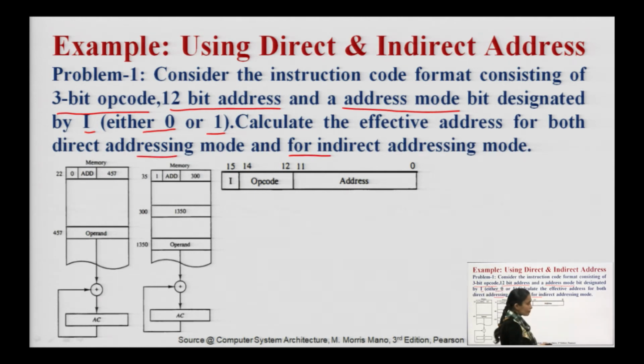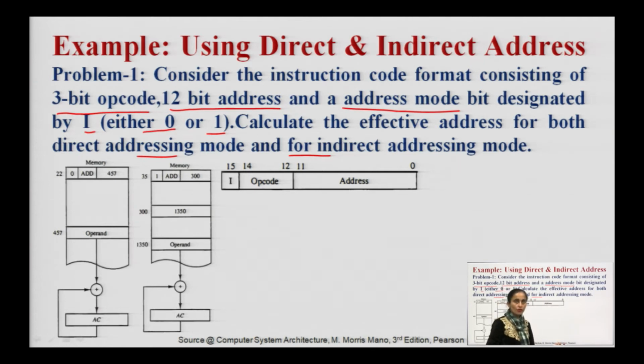Here the instruction format is given to us, comprising 3 parts. The first part is the address, which is of 12 bits. Then the second part is the opcode, which is of 3 bits, and the third part is I, which will be either 0 or 1.